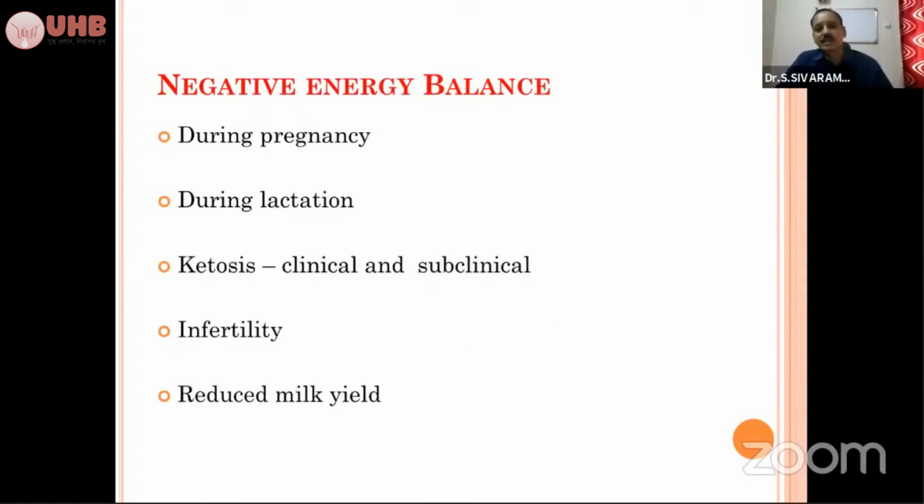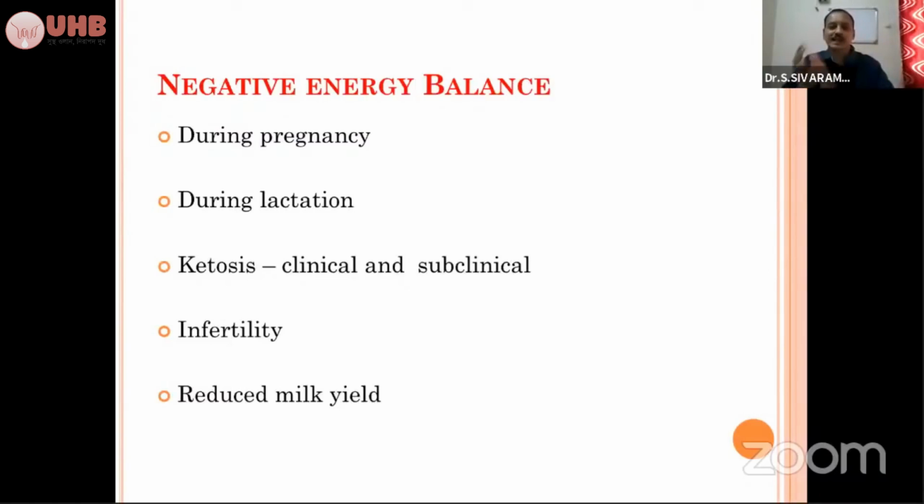So here negative energy balance is the main thing that plays a role in the metabolic condition of ketosis. As I already told, in pregnancy, when the animal is in negative energy balance, it will affect the development of the fetus. Why does it occur in pregnancy? Because in pregnancy the uterus will descend down and press the rumen, and the rumen size will be reduced. With the reduced rumen size, naturally the dry matter intake will be reduced, so the animal will have negative energy balance.